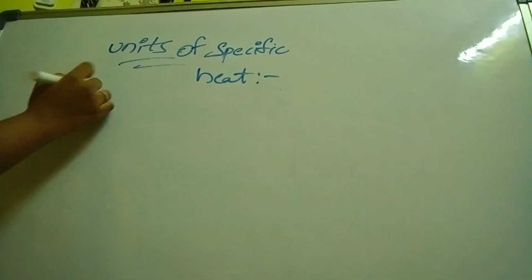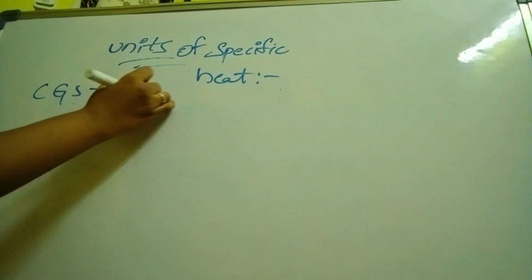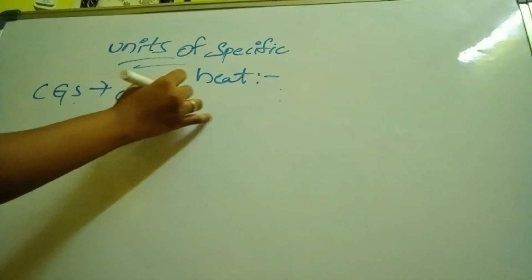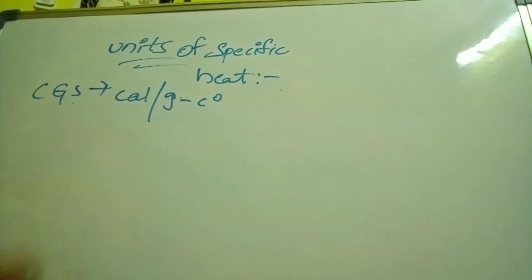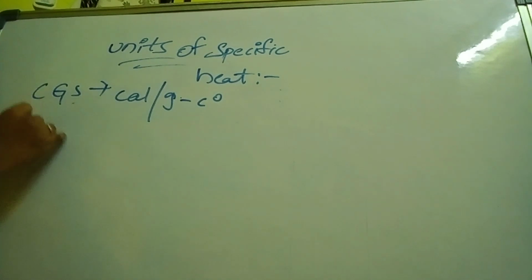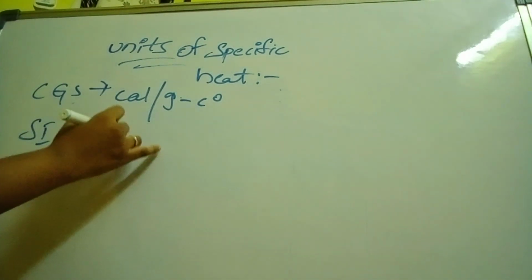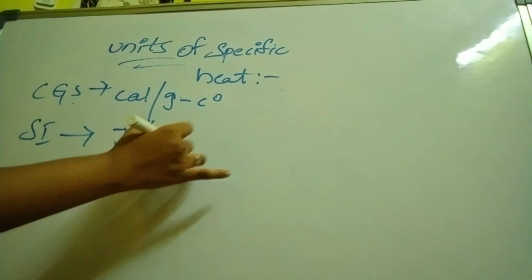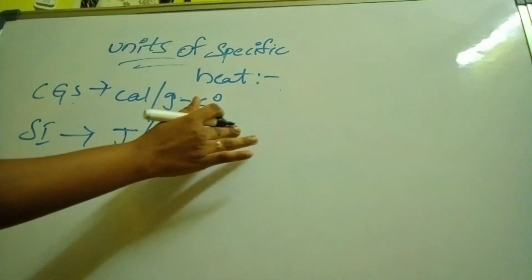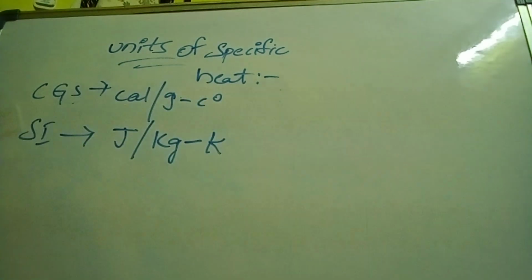CGS unit is calorie by gram minus Celsius. SI unit is joule by kg minus kelvin. CGS is calorie by gram minus Celsius, and the SI unit of specific heat is joule by kg minus kelvin.